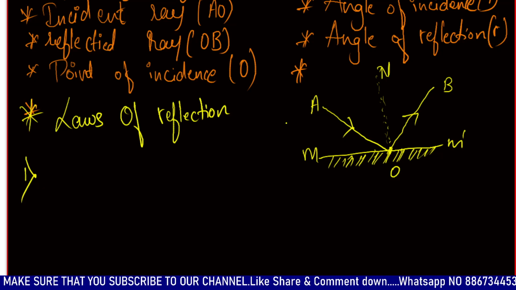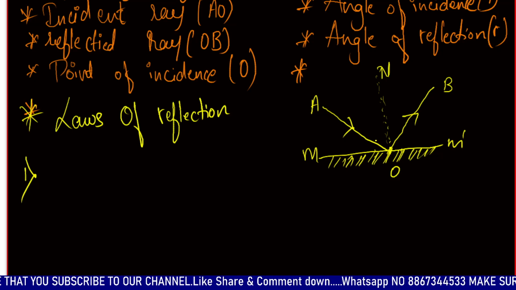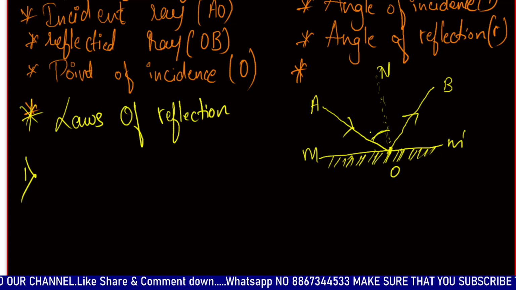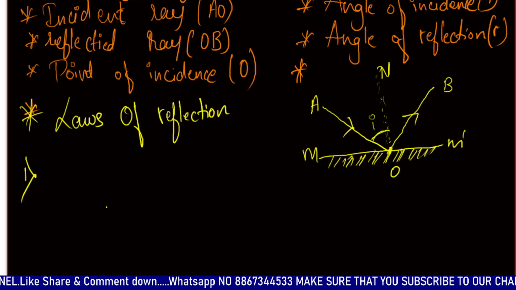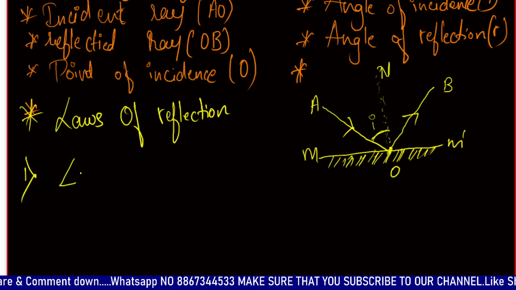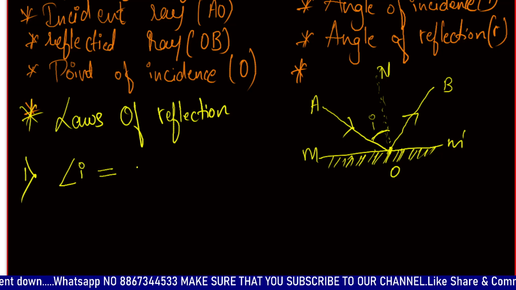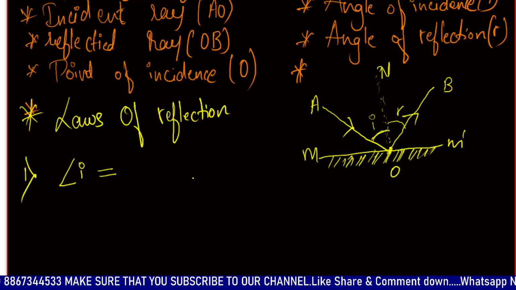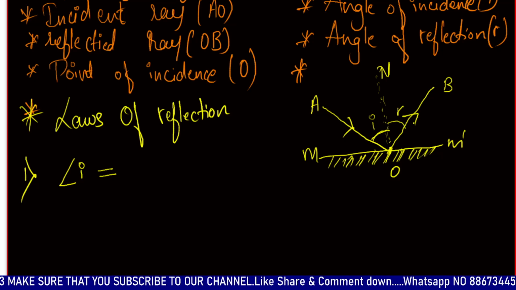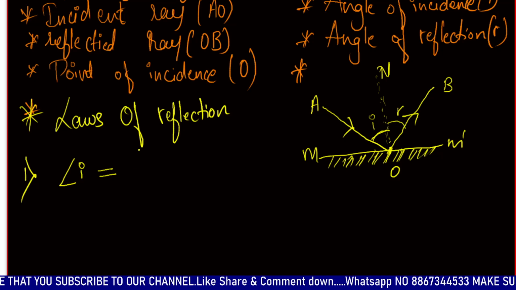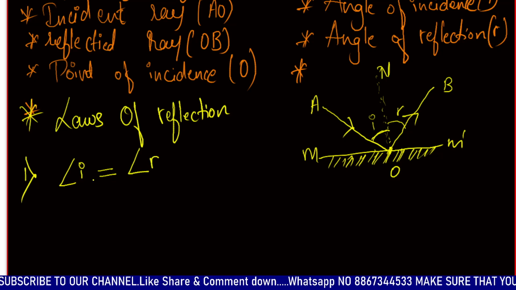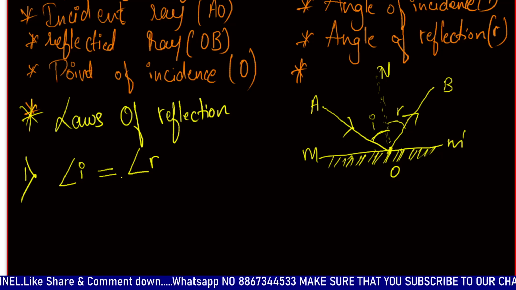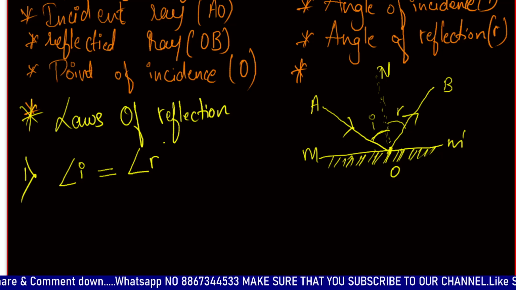Angle of incidence. What do we know from the words angle of incidence? It's the angle between the incident ray and the normal. Okay, this is the angle of incidence. The angle of incidence is always equal to the angle of reflection. The angle of reflection is nothing but the angle made by the reflected ray with the normal. That's angle of incidence is always equal to angle of reflection whenever it comes to reflection.